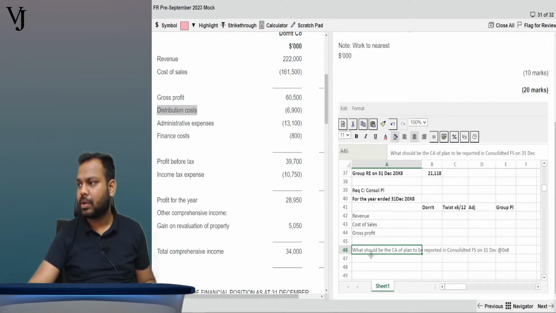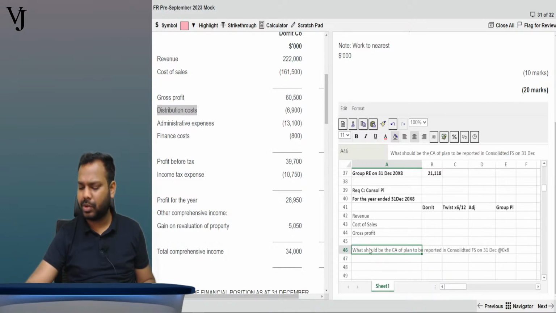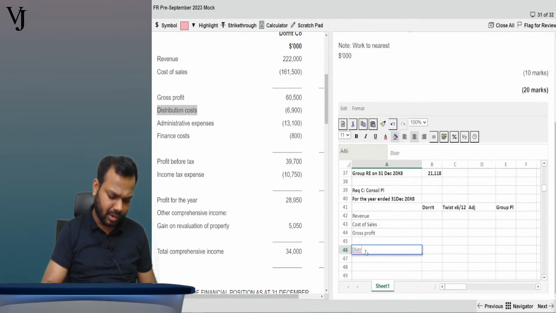Sorry, it's not copy paste. Just a minute. Ideally, it should get copy pasted. It should get copied, but I think the system is showing some errors from my side. So let me write it off.